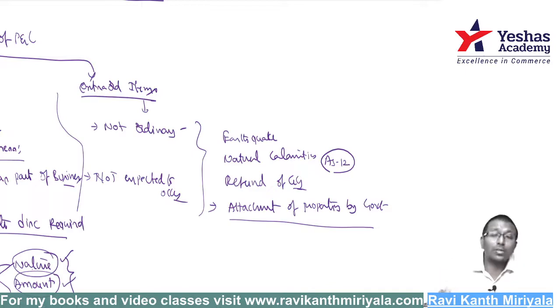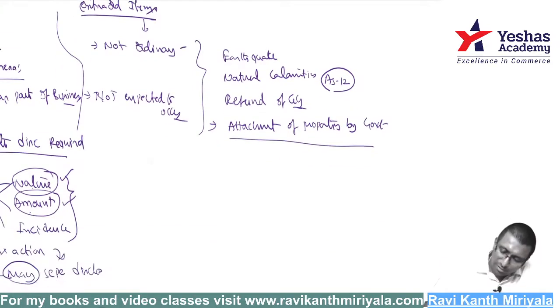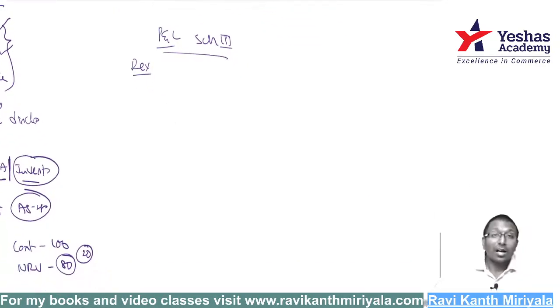These extraordinary items, what are we supposed to do? If you remember your P&L format as per Schedule 3, what is there first? Revenue from operations, other income, then total revenue, expenses. Consumption, change in the FG, I mean finished goods and raw material. You have seen the format.